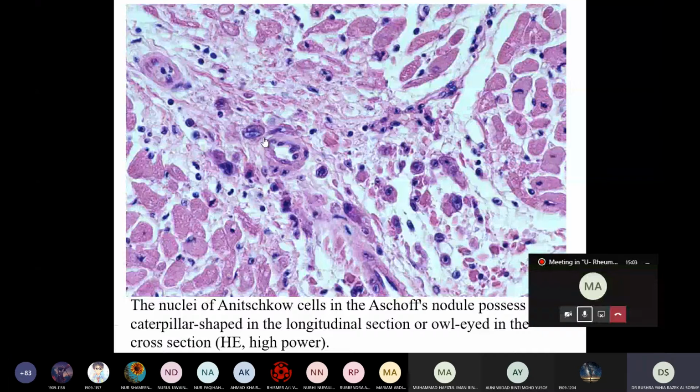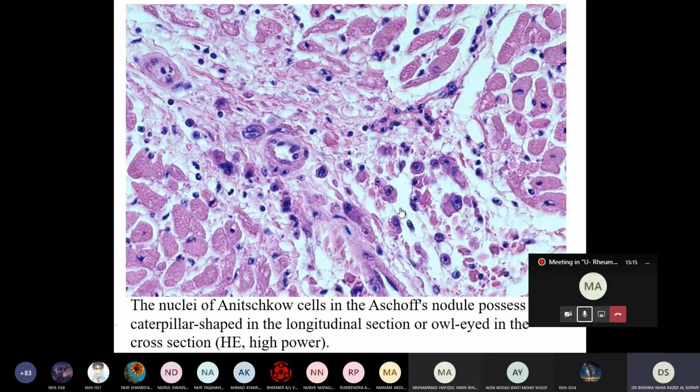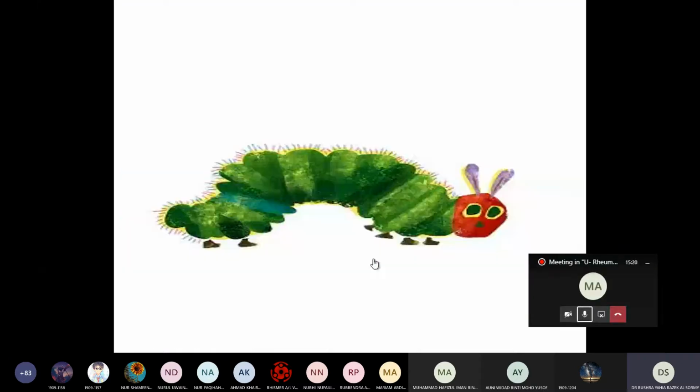Okay, and in longitudinal section they form caterpillar nuclei. Caterpillar nuclei in longitudinal section.